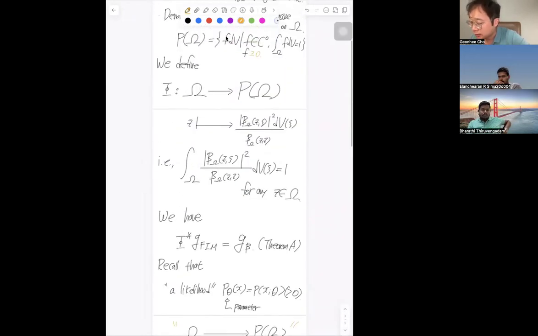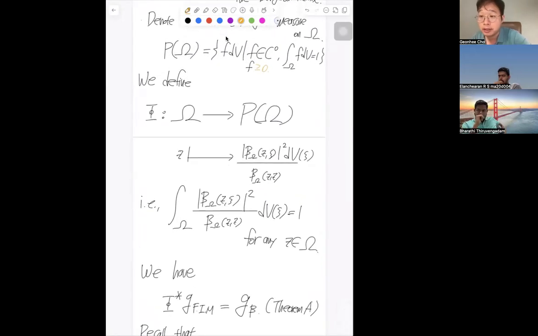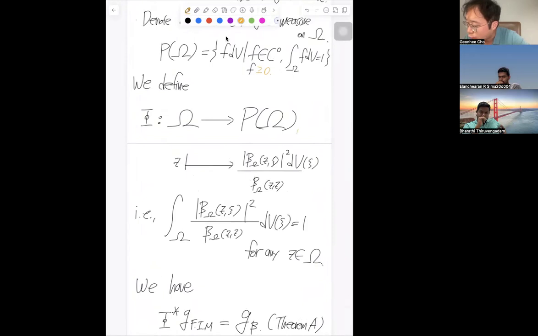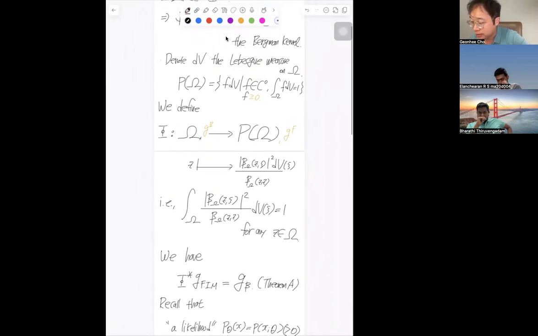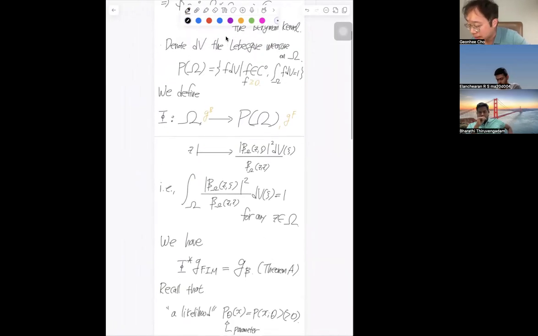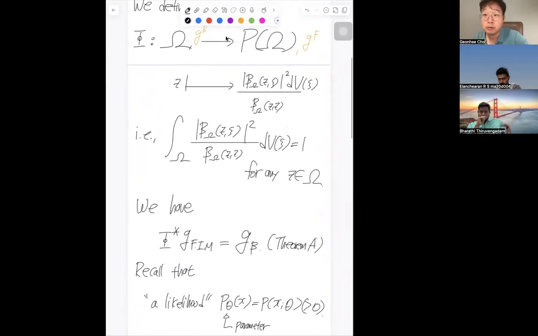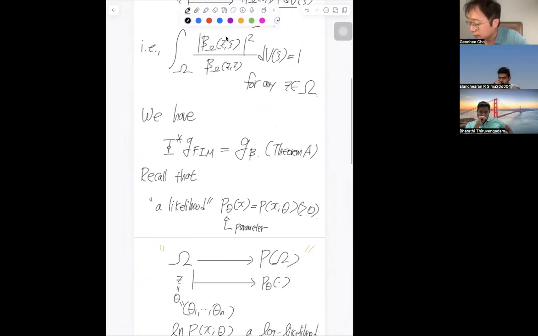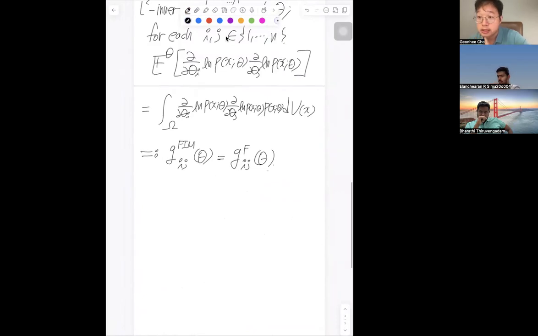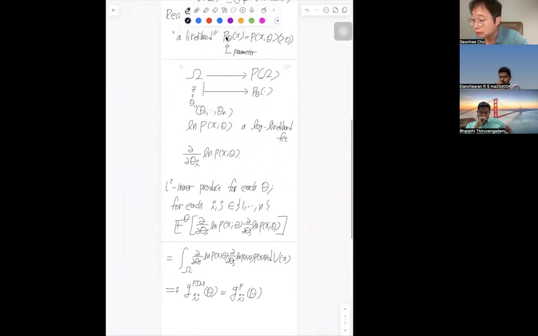And in our case, we have a very concrete map here. From this concrete map, we can equip the space with the Fisher information metric. And we also already equip it with the Bergman metric. Then via this map described by the Bergman kernel, if one writes this pullback relation explicitly, then one will recover the Bergman metric. So that was our observation. If you have any questions, let me know.